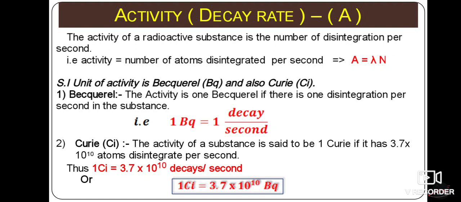So these are the two units used to measure radioactive disintegration: one is the becquerel, another is the Curie, which we call activity or generally the decay rate. This is regarding the law of radioactive disintegration or law of radioactive decay. The relation N is equal to N naught into e raised to minus lambda t is very important. Go through that derivation, and again go through the half-life and mean life definitions as well as the relation between them. Thank you.